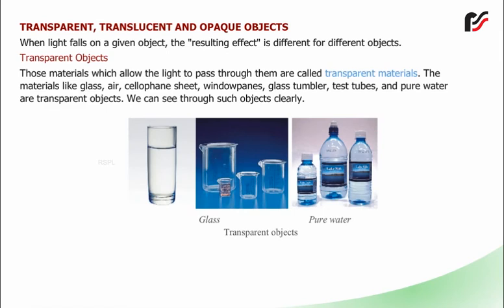Those materials which allow the light to pass through them are called transparent materials. The materials like glass, air, cellophane sheet, window panes, glass tumbler, test tubes, and pure water are transparent objects. We can see through such objects clearly.